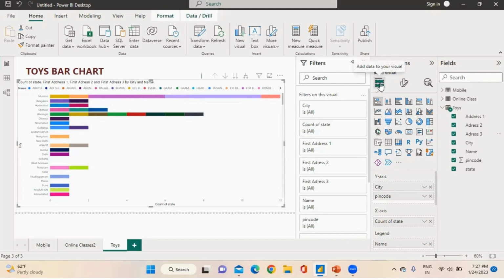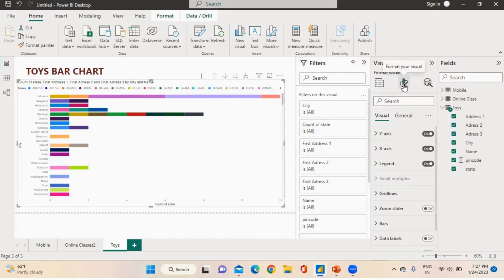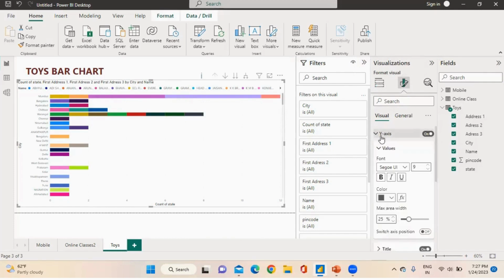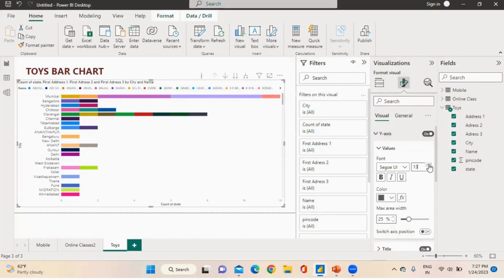Go to build visual, go to format your visual. Click on format your visual. There is visual and general. First one is y-axis, and then x-axis. First I am clicking on y-axis. There is size. If I increase the size, now you can check over here Mumbai, Bangalore, Hyderabad. The size will be increased.